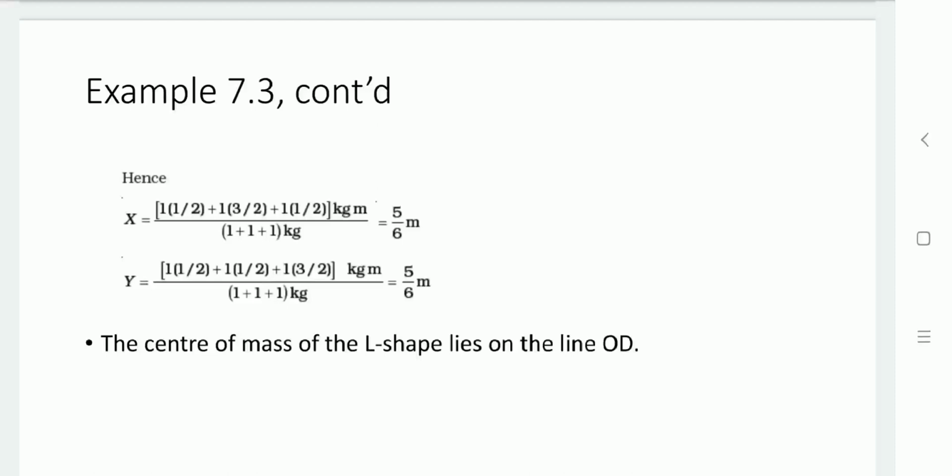Likewise for the y coordinate of the center of mass: m1y1 plus m2y2 plus m3y3 divided by m1 plus m2 plus m3. We have the mass of each square and the y coordinate of its center. Let us substitute and we will get y equal to 5/6 meter. So we can say that the center of mass of the L shape lies on the line OD.